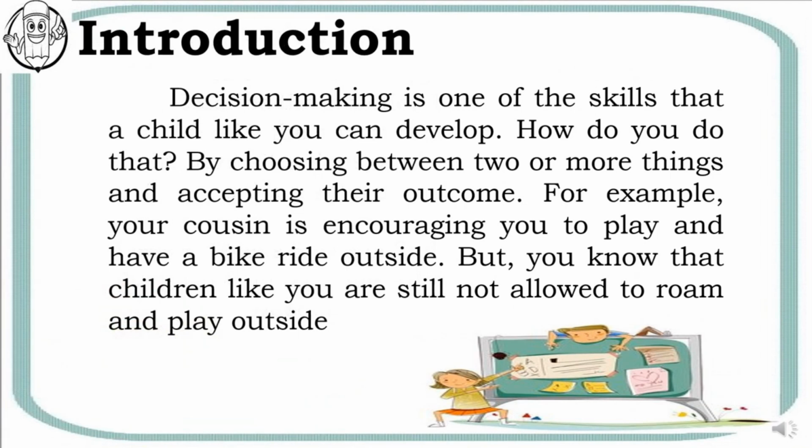Introduction of this module. Decision-making is one of the skills that a child like you can develop. How do you do that? By choosing between two or more things and accepting their outcome. For example, your cousin is encouraging you to play and have a bike ride outside. But you know that children like you are still not allowed to roam and play outside.